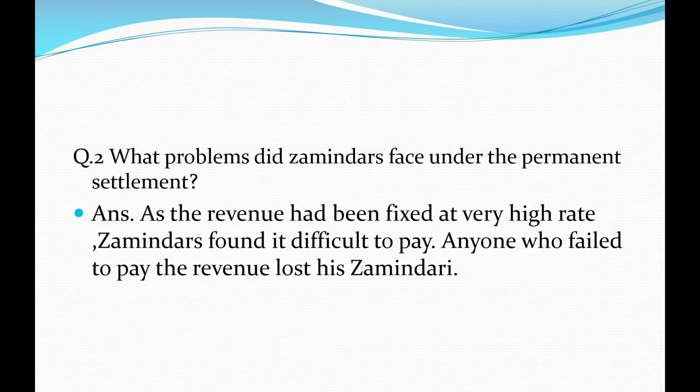Yes, next one. What problems did Zamindars face under the permanent settlement? Yes, as the revenue had been fixed at a very high rate, Zamindars found it difficult to pay. Anyone who failed to pay this revenue lost his zamindari. Understood? Means zamindars collected the taxes from the farmers and had to pay a very high amount of taxes to the British government, and when they were unable to pay this large amount, they were deprived of the zamindari system. Means their zamindari posts were taken away from them by the British government.